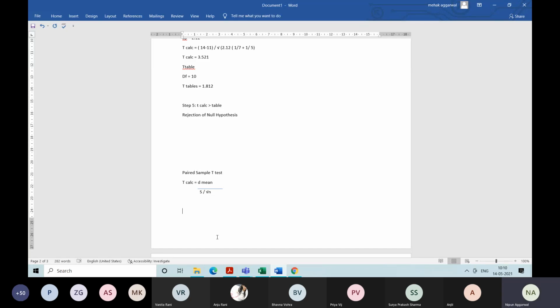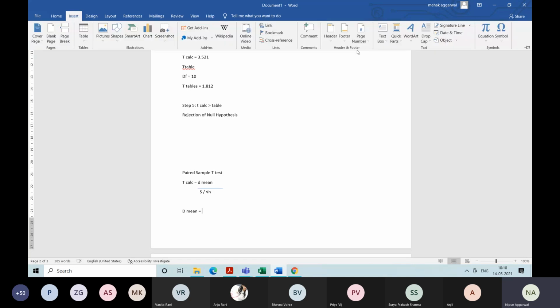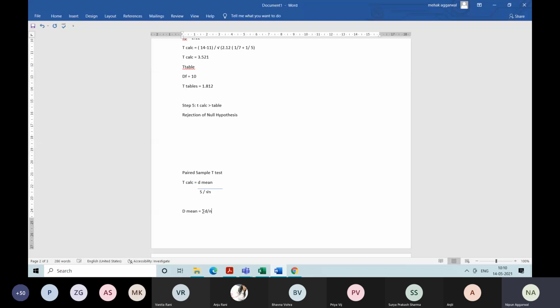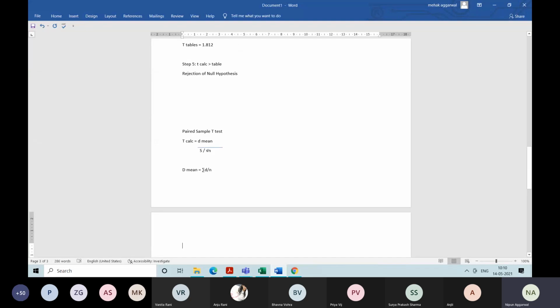So I will calculate the mean. We are clear with the example. S is your standard deviation, so I am writing down the formula for this. D mean is equal to summation of D divided by N. So that is your D bar.